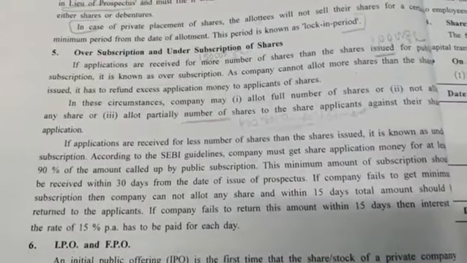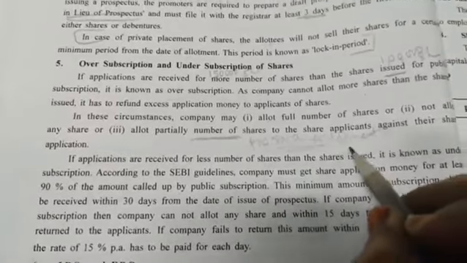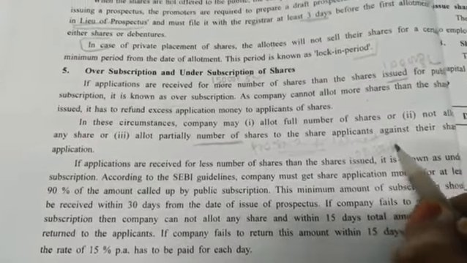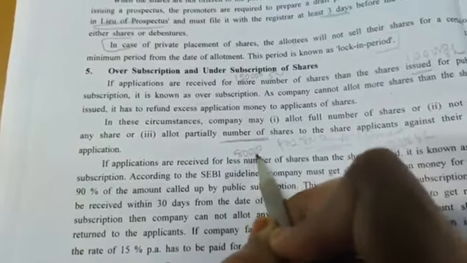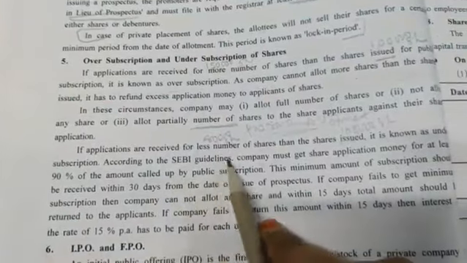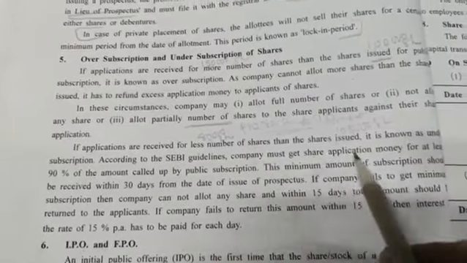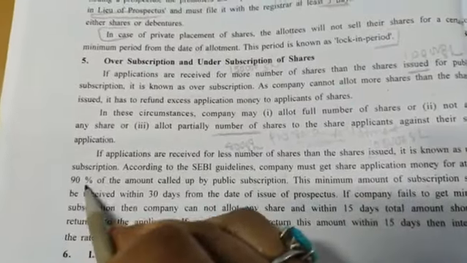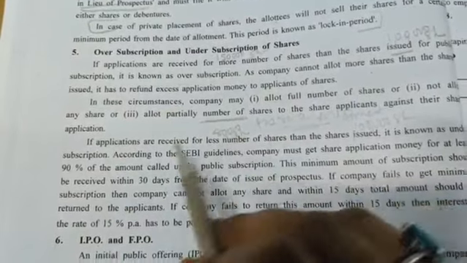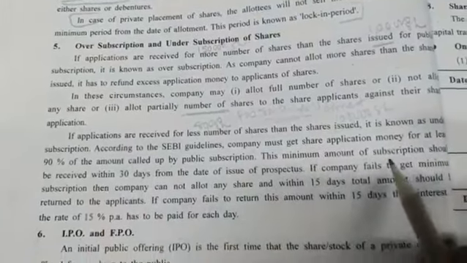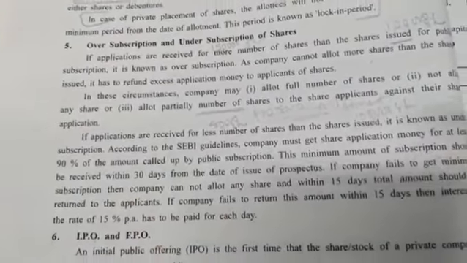Next, see, if applications are received for a lesser number of shares than the shares issued. For example, I have issued 1 lakh shares, and the company is getting 80,000 or 70,000 shares. According to the guidelines, that is known as under subscription. According to SEBI guidelines, the company must get share applications for at least 90% of the amount. Here they are getting 80%, which is less than 90%. This minimum subscription should be received within 30 days from the date of issue of the prospectus.